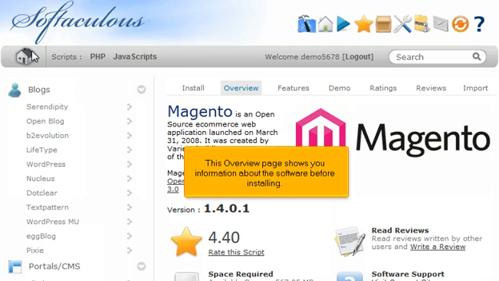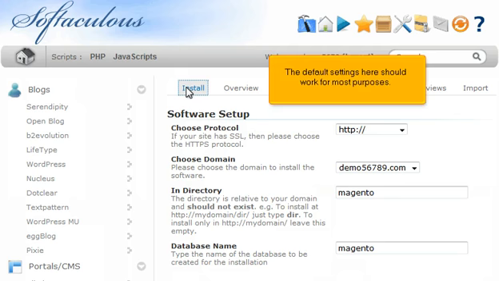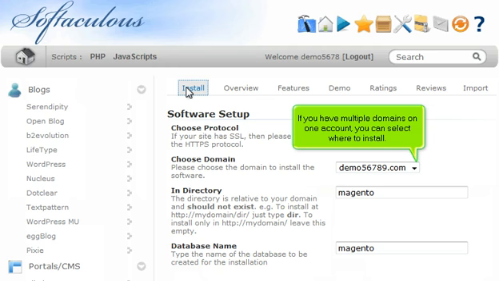This overview page shows you information about the software before installing. Click Install. The default settings here should work for most purposes. If you have multiple domains on one account, you can select where to install.